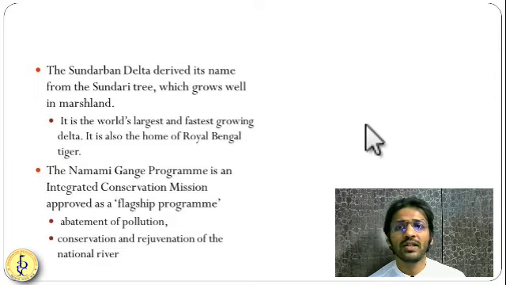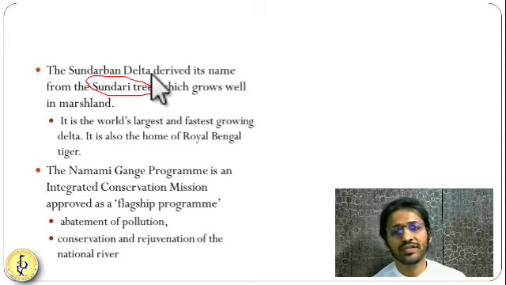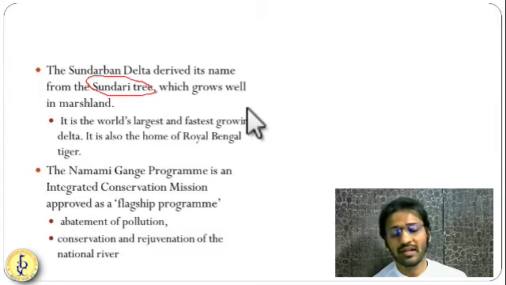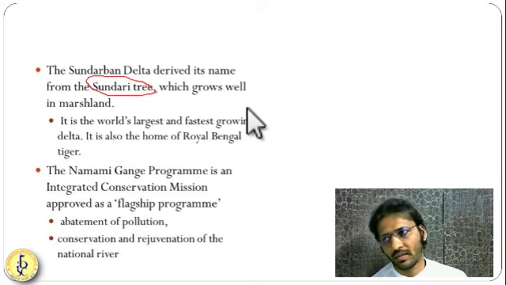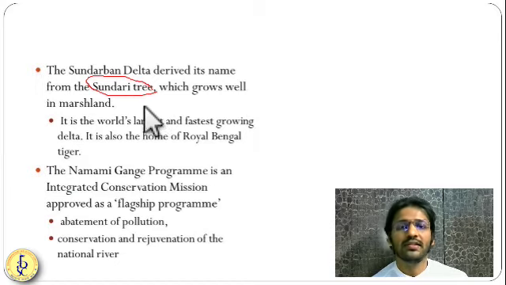The name Sundarban comes from the Sundri tree. These are very, very important trees which save us from floods and from lots of natural hazards like cyclones and all these things. Getting it? So Sundri trees are very good. The wood is very good for making ships.